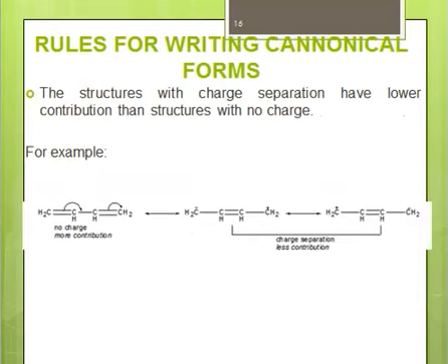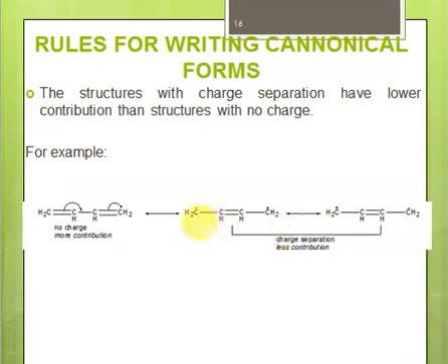The third rule is that whenever you are writing canonical forms, always remember that canonical forms or resonance structures with no charge are more stable and contribute more, right? Structures with charge separation have lower contribution than structures with no charge. For example, consider this structure. So here we have no charge on it. There's no charge separation, therefore that will make more contribution.